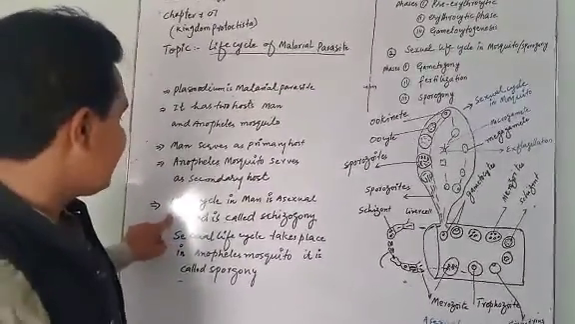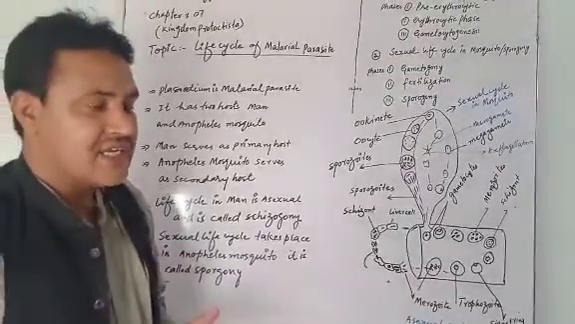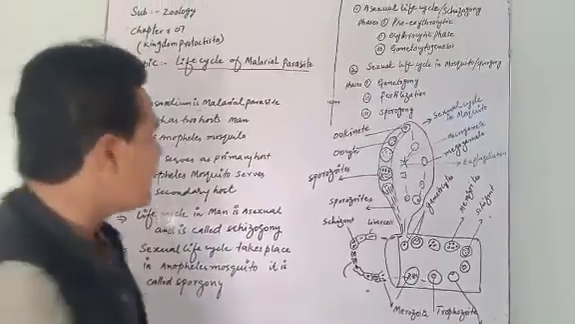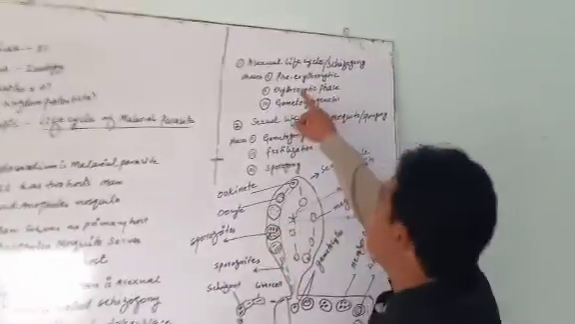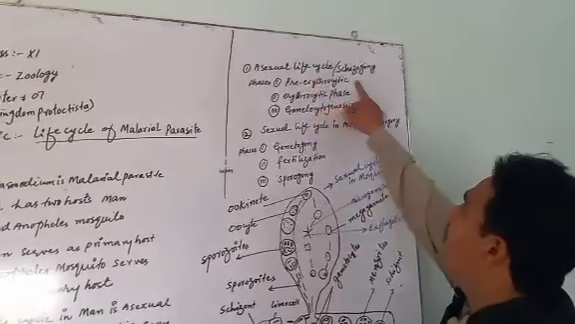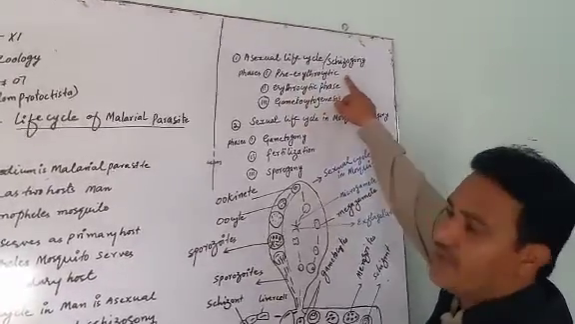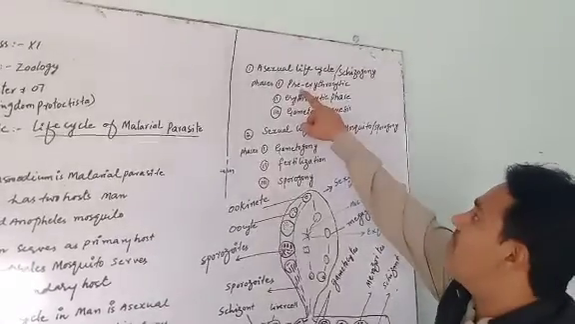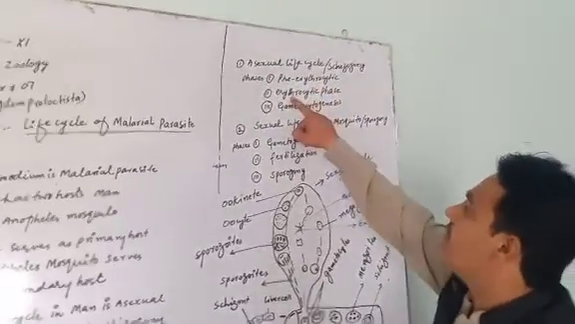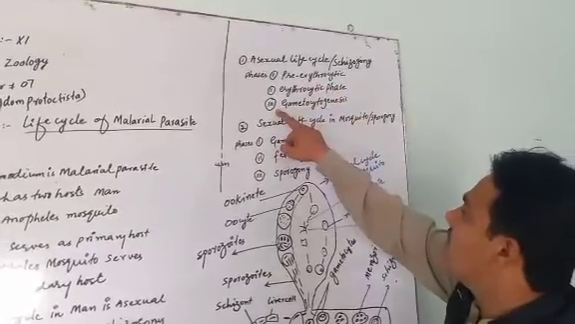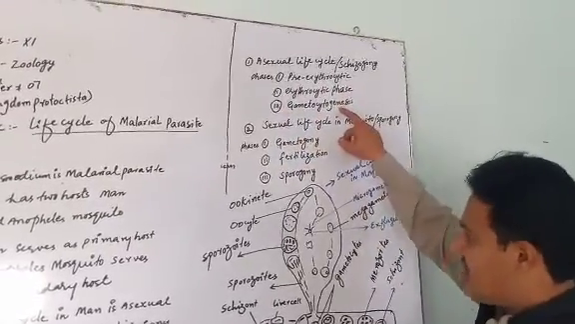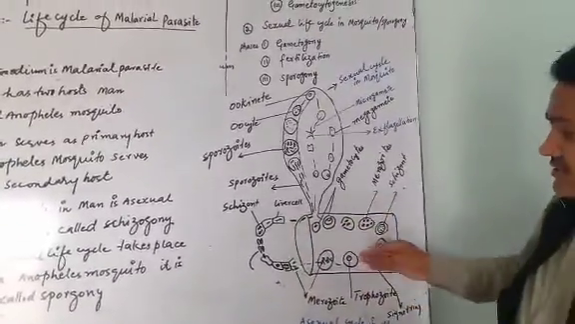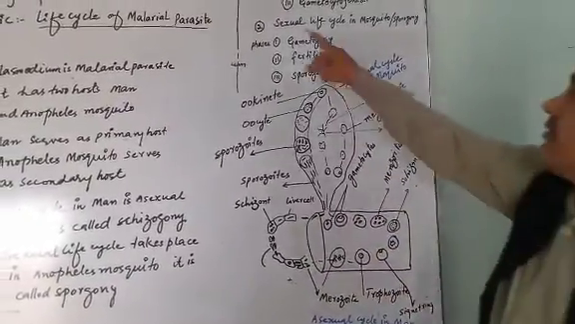Now the life cycle of Plasmodium in man is the asexual life cycle of Plasmodium. There are three phases of the asexual life cycle of Plasmodium. The asexual life cycle of Plasmodium is also called schizogony. It has three phases. Number one, pre-erythrocytic phase. Number two is erythrocytic phase. Number three is gametocytogenesis. Here I have drawn a diagram. What happens in this I will discuss then.